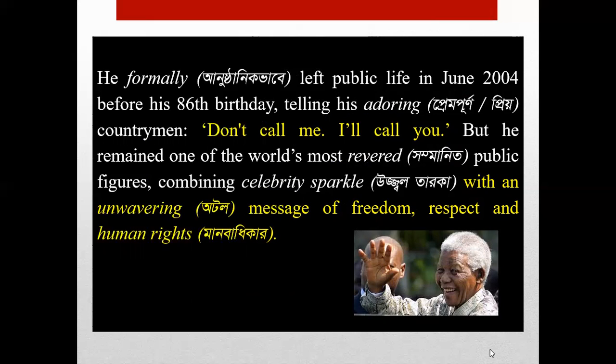Though he left his public life, he remained one of the world's most revered or honored public figures. He combined a celebrity sparkle, he was a celebrity to the people, with an unwavering message of freedom, respect, and human rights. What type of message? He believed in human freedom. He believed that every person should have respect, and he believed that every person should have human rights.